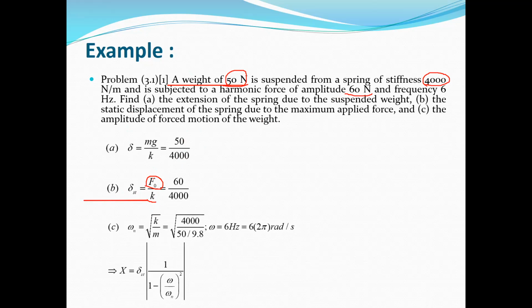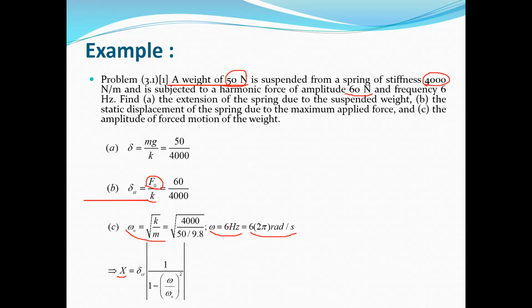And for part C, we need to obtain uppercase X, the amplitude of the forced motion of the system. As you know, the amplitude of the forced motion is equal to the amplitude of the particular response, uppercase X. So we need to obtain the natural frequency to find the frequency ratio. The natural frequency is equal to the square root of K divided by M. The frequency of excitation is 6 Hertz, and we need to convert it into radian per second, so we multiply by 2 pi, and it is equal to 12 pi radian per second.